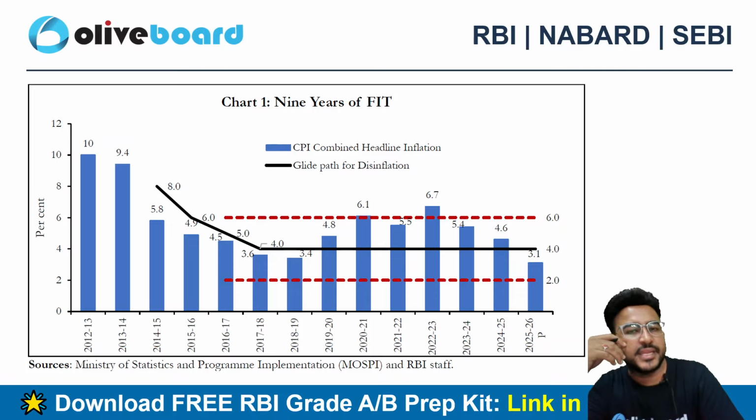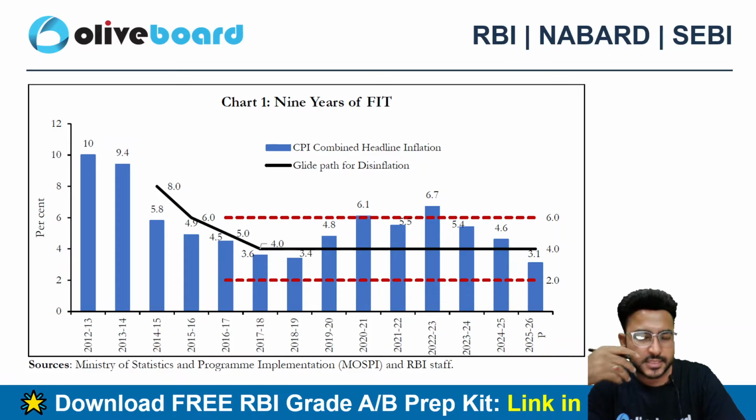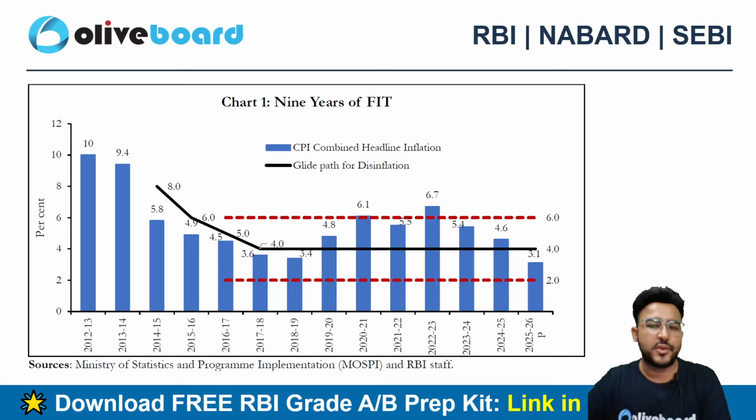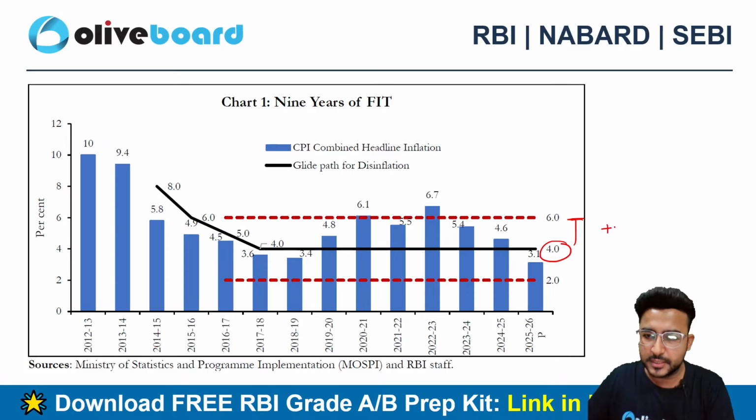So these are the 9 years of the FIT framework. We are still in the 10th year, and it will get concluded in March 2026. You can see this particular band, 4% plus 2% and 4% minus 2%.